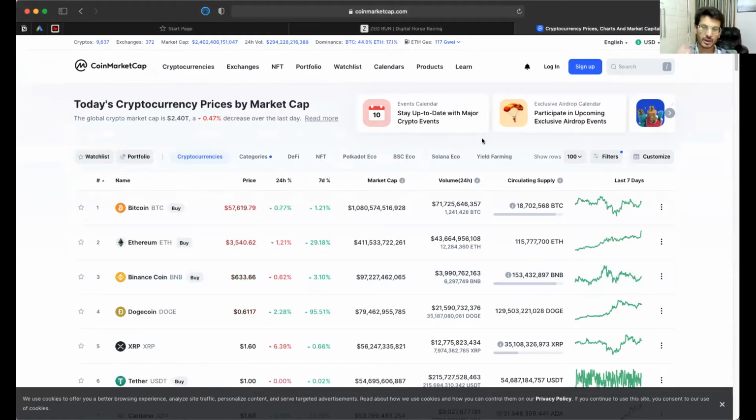Yield farming is somewhat similar to DeFi. Whenever a new coin has to come out, someone will stake some coins in order to make that coin valuable.